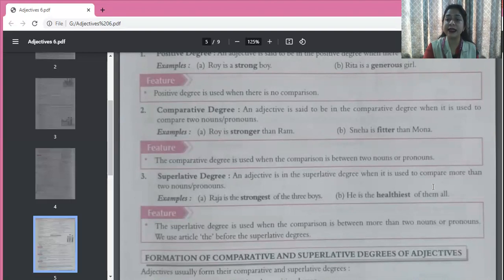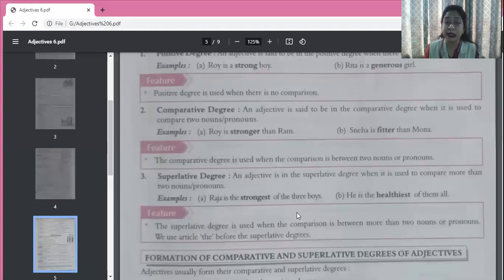Now he is the healthiest of them all. So somebody out of all these people, now these can be more than three. They can be five, they can be six, they can be 100. But out of all those people, we are pointing out somebody, we are saying he is the healthiest of them all. So superlative degree means the most of something, the worst of something, the least of something. So when the comparison is between more than two nouns or pronouns. Now, more than two can be any number. The superlative degree is used when the comparison is between more than two nouns or pronouns.